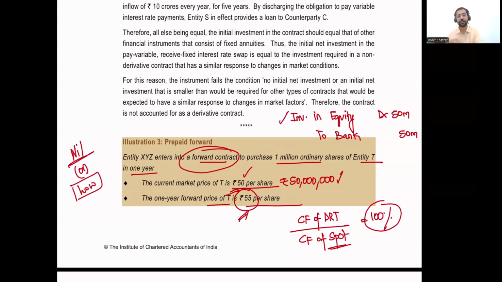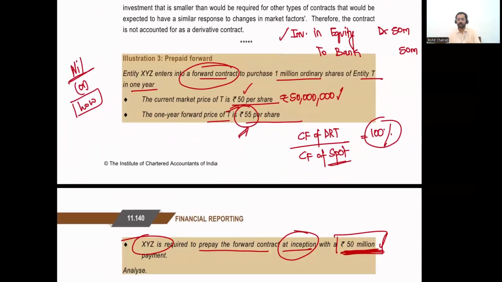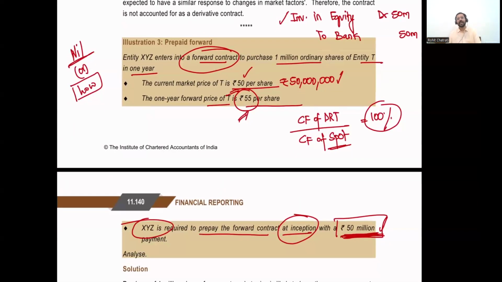Ideally, if this was a derivative contract, I would have debited derivative asset. I would not have debited investment in equity shares. But because this is not a derivative contract, it fails the definition of being a derivative. Therefore, today itself, I will be recording the investment in equity shares at 50 million rupees. All right. So this is the case where a forward contract is prepaid, and therefore it fails the test of having low initial investment.